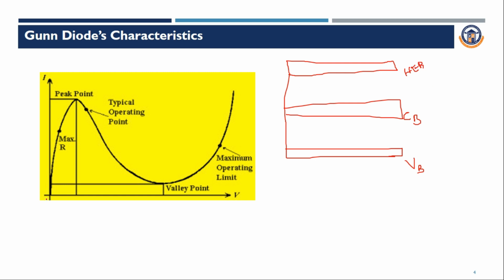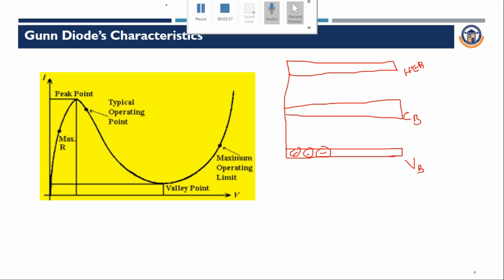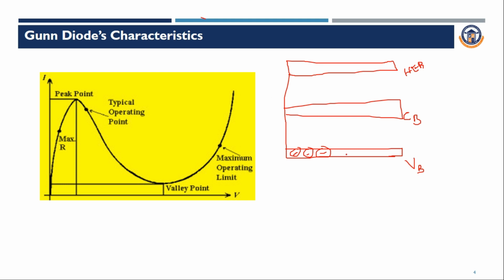Here we will be having the electrons in the valence band. If the external voltage is given, the electrons will move from the valence band to the conduction band.